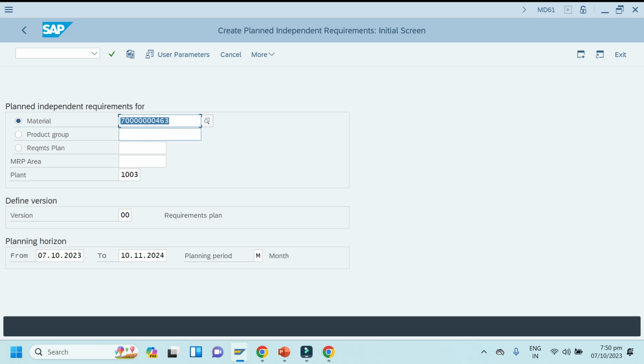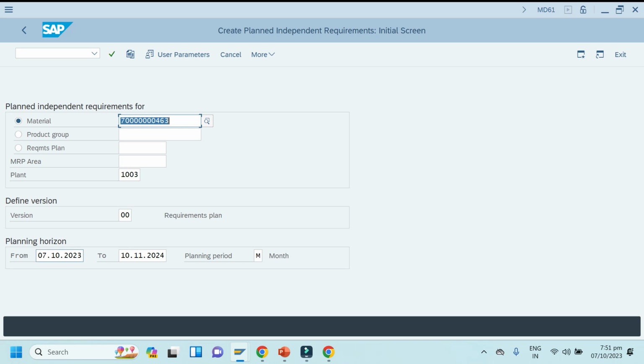Enter the material number, just the material number, plant 1003. And date, what date is coming? Today's date to 10th of November, 2024. So it's taking from today's date to 10th of November 2024. So not an issue, we'll see.